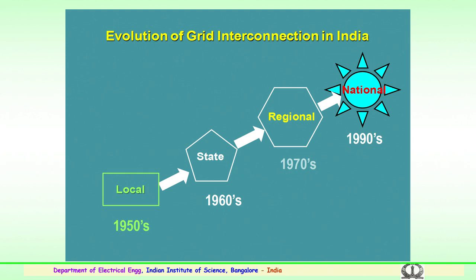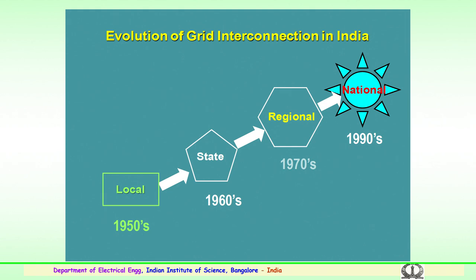Then the concept of regional grid interconnections was thought of. In the 1970s the regional grid concept was considered, and India was divided into 5 regional grids, and the many states coming in a particular region were made part of that region. Further, in the 1990s a thought was made that the entire nation should have a single grid.